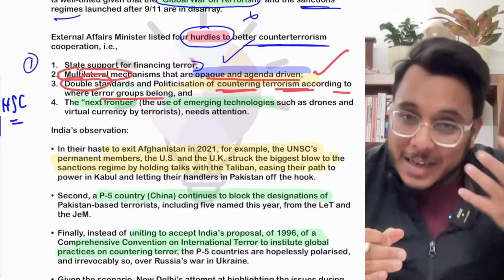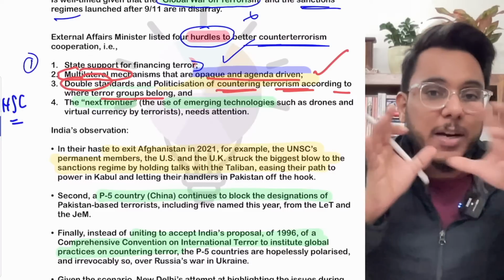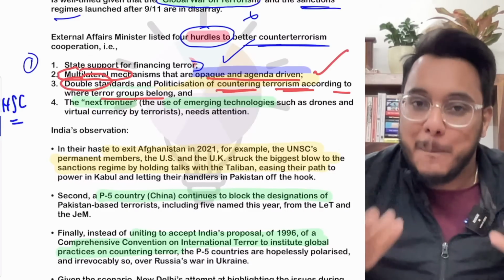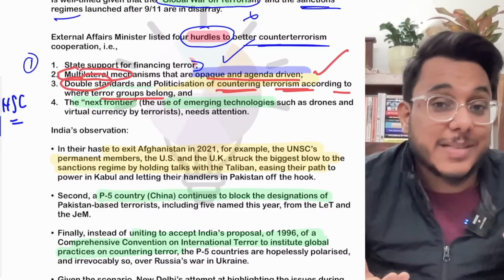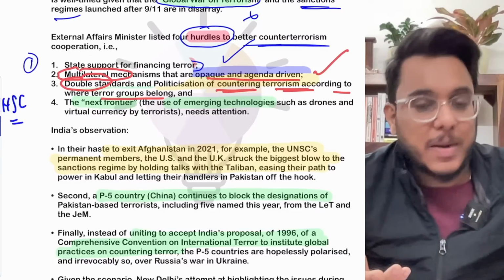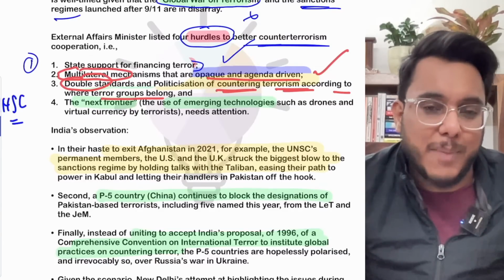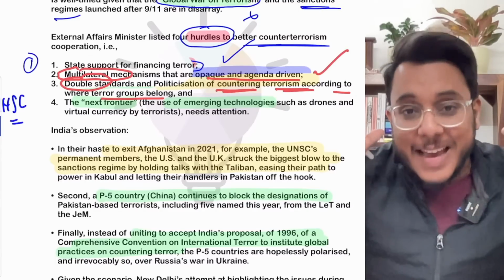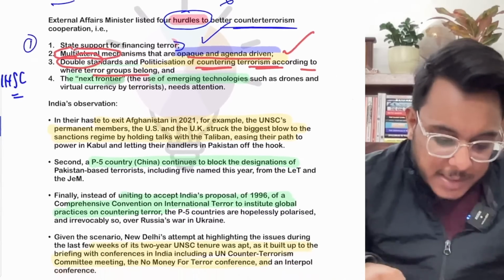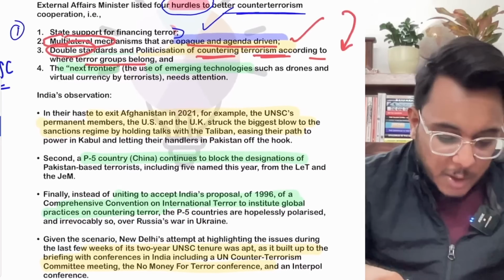Now see this thing. Pakistan had divided terrorists into good terrorists and bad terrorists, depending on the location where they are originating. Many terrorist outfits from X country, they say okay, they are acceptable, others are not acceptable. But no, terrorism is terrorism. All types of terrorism are bad. Even India has said that we can never make a distinction between good or bad terrorism. But many countries have double standards and they are politicizing this particular matter.